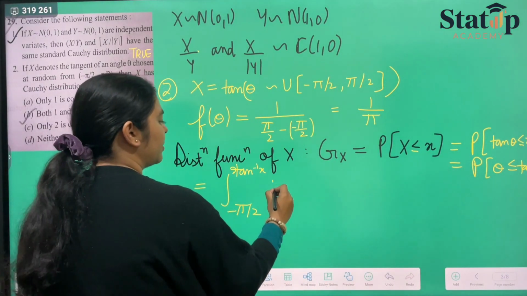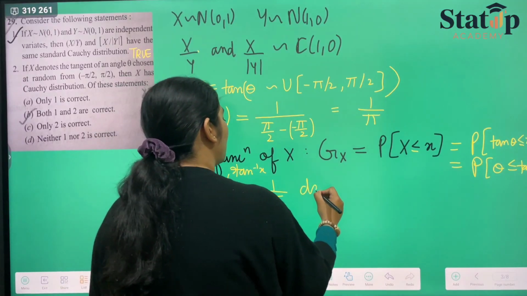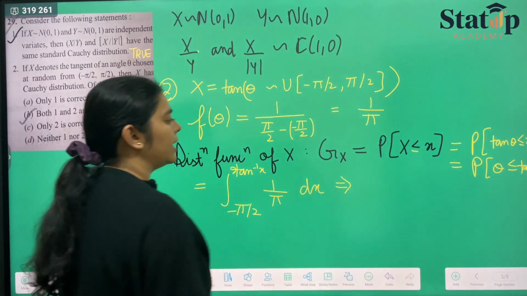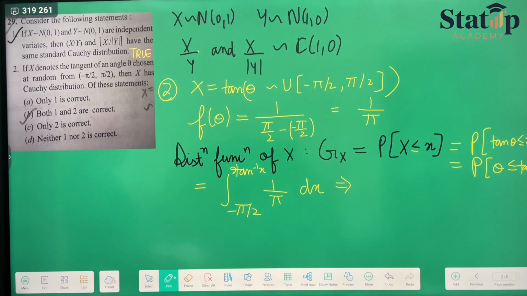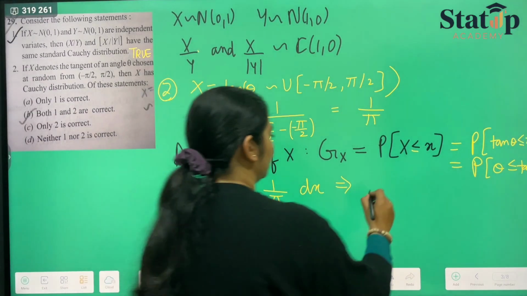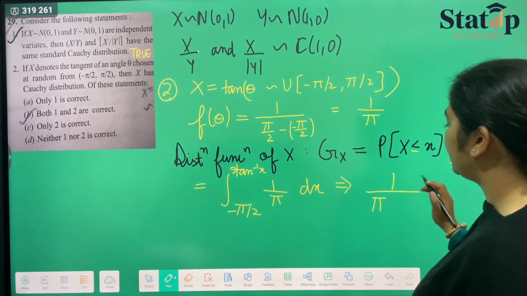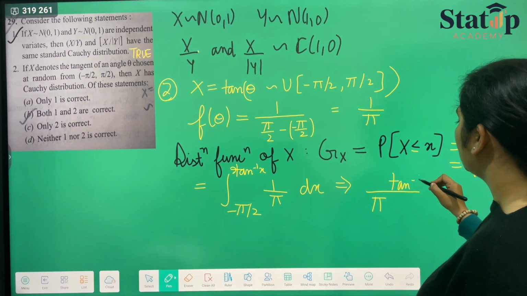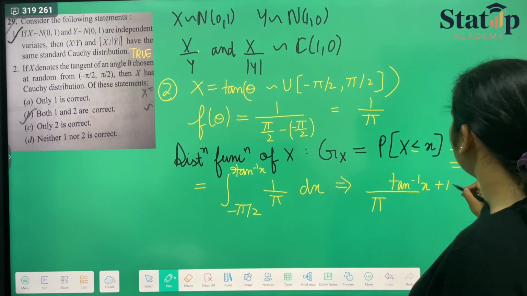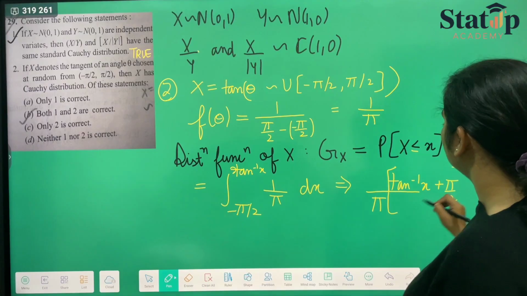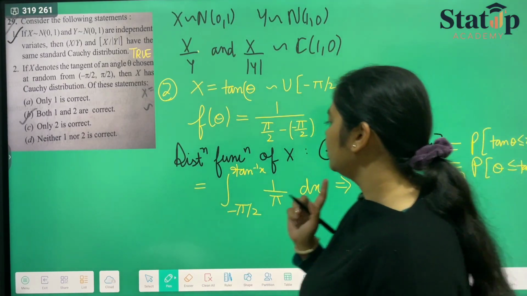And f(x) is nothing but 1 upon pi dx. On solving it, we will be getting our final answer as 1 upon pi times the bracket of tan inverse x plus pi by 2. This will be our answer.